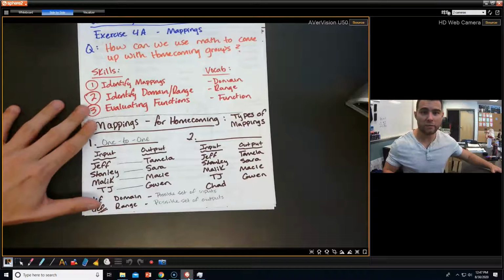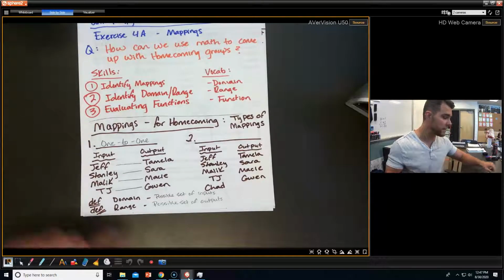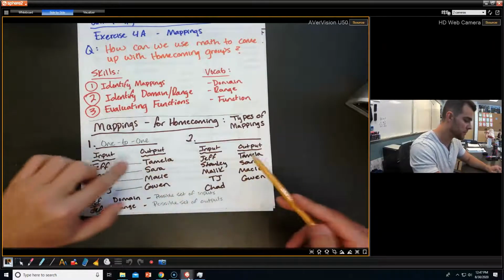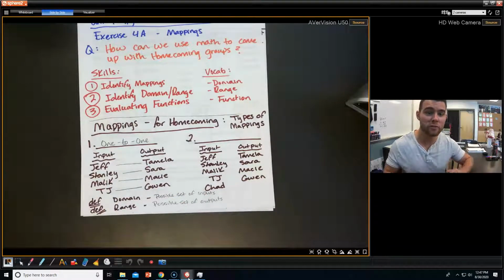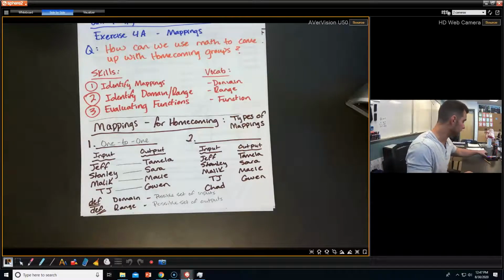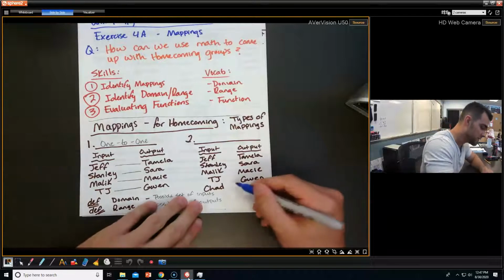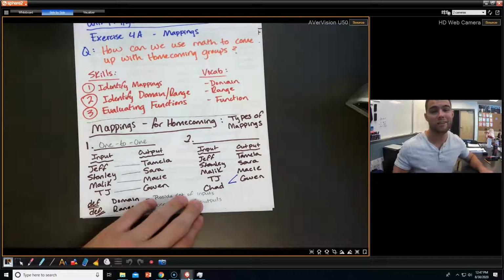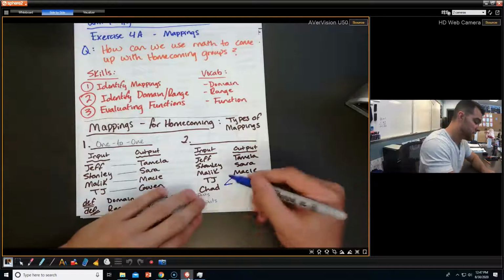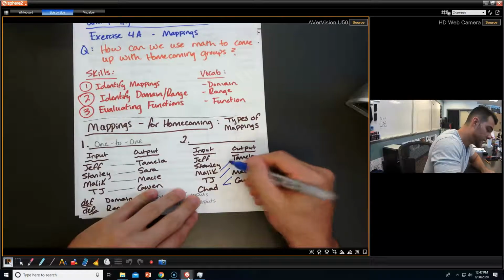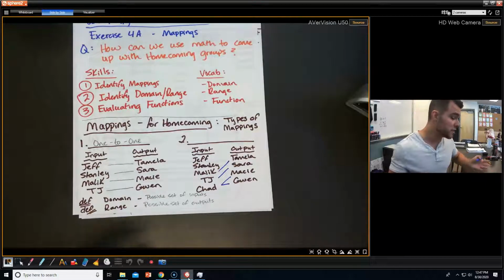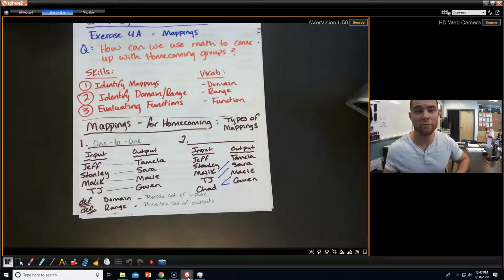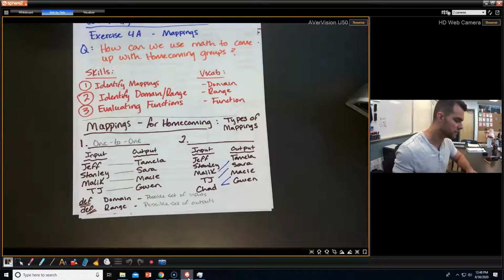Let's see how the domain and range change and how that might look with different mappings. So now Chad is coming into our group of guys. Chad is a player, first and foremost. So, for Chad, he was able to somehow take Macy and Gwen to homecoming. TJ went with Sarah, Malik went with Tamala, and poor Jeff and Stanley are dateless, so they decide to go with each other and to run amok at homecoming and have an awesome time, which is great, okay?